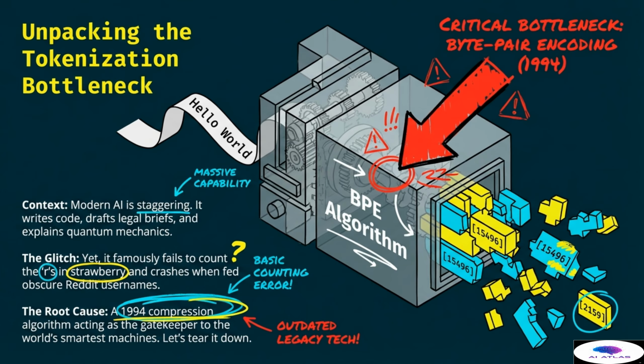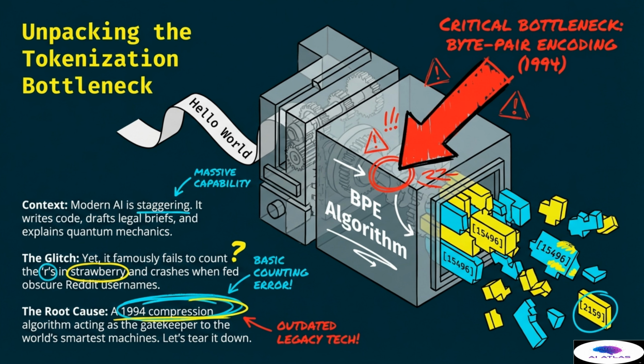Now, let's dive into the topic of unpacking the tokenization bottleneck. In this page, we will cover the massive capabilities of modern artificial intelligence and the specific glitch where it fails to count basic characters like the letters in the word strawberry. We will identify the root cause as a legacy compression algorithm from 1994 acting as a gatekeeper to our smartest machines. This outdated technology creates a critical bottleneck known as byte pair encoding.